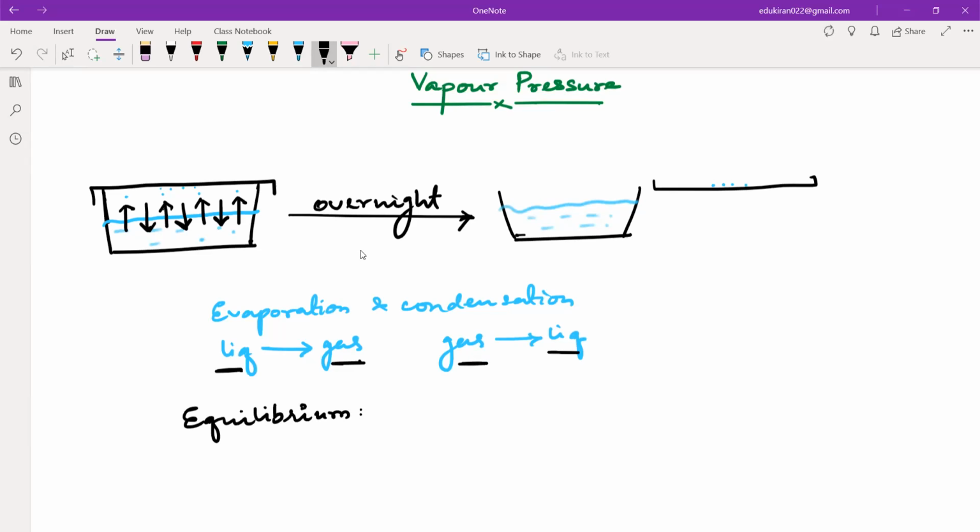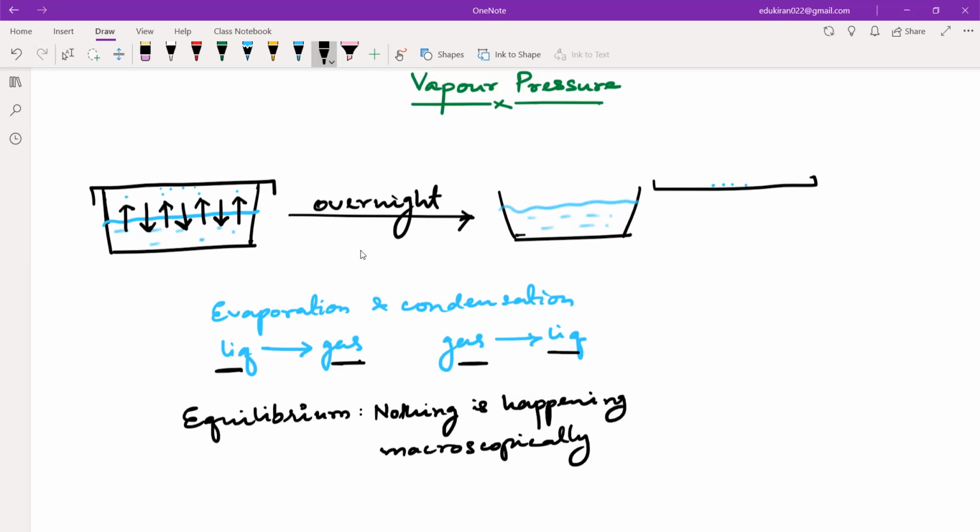But what is the consequence of that? Nothing, right? So nothing is happening macroscopically. With the naked eye, you will not see any change. Will you remember this point? Nothing is happening macroscopically.